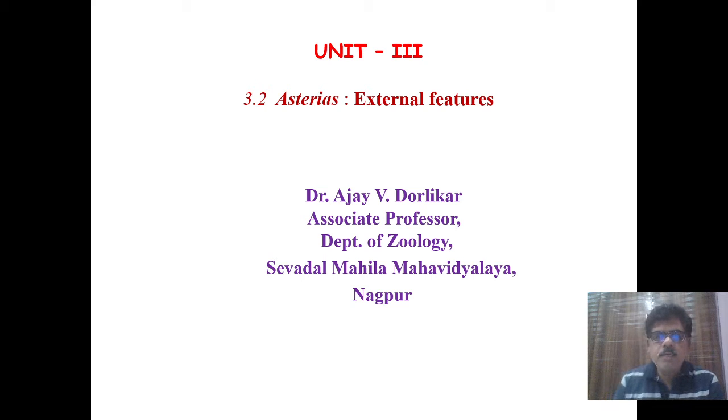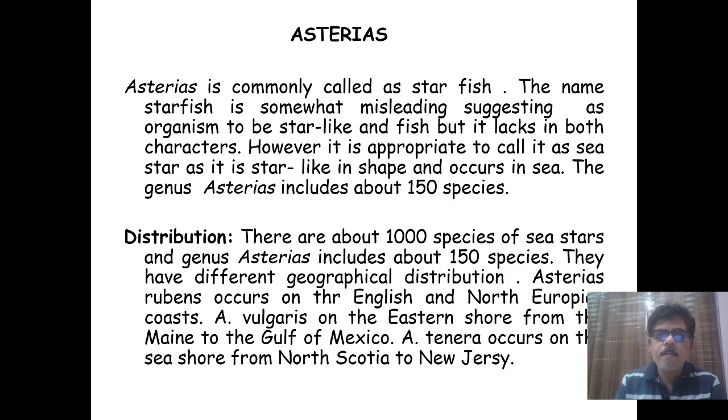Today we'll discuss the topic from Unit 3, Echinodermata 3.2, the external features in Asterias. The Asterias is commonly called starfish or sea star. The name starfish is somewhat misleading. Why? Because it is star-like and fish-like, but it lacks both characteristics.